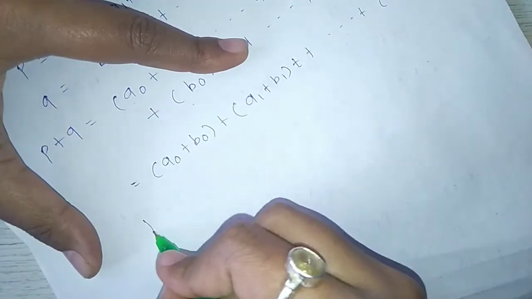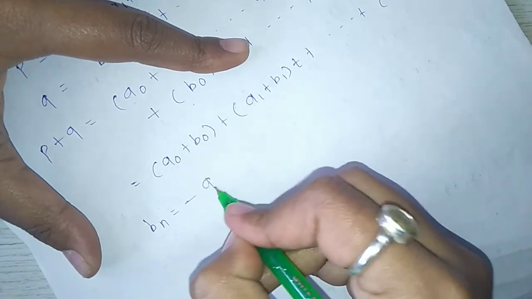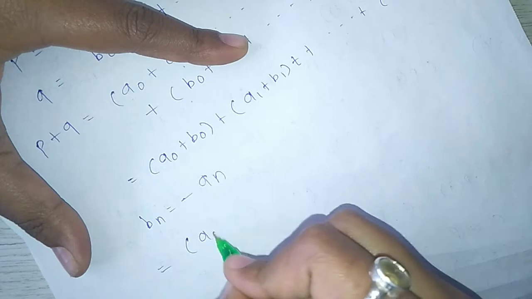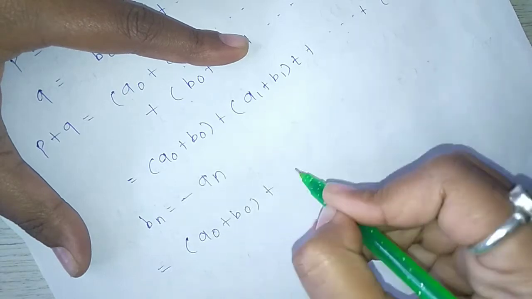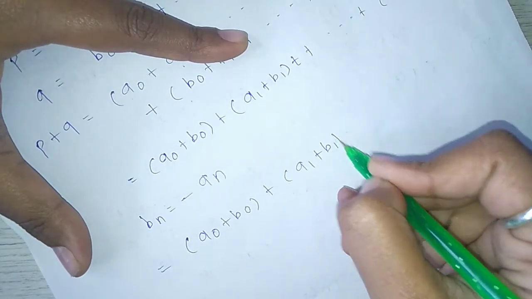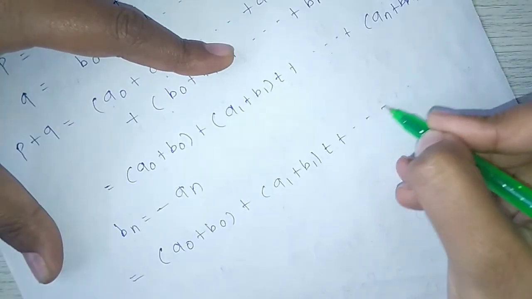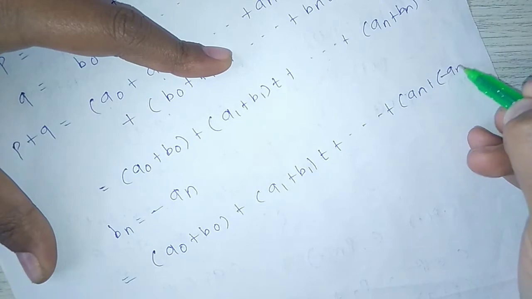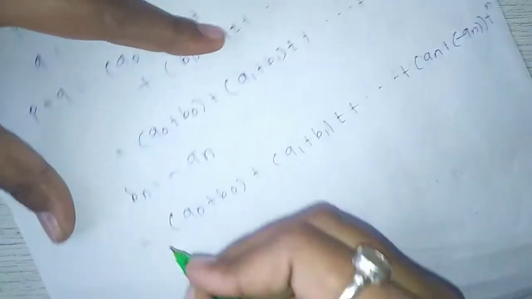If we take bn equal to minus an, then this equals (a0 plus b0) plus (a1 plus b1) t plus and so on plus (an plus bn) t raised to n, and an plus minus an is nothing but 0 into t raised to n.